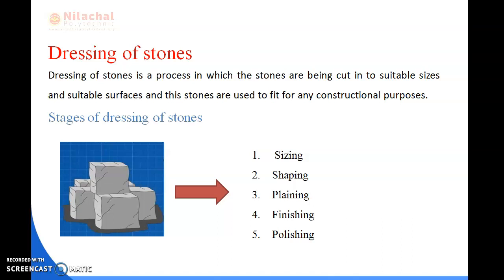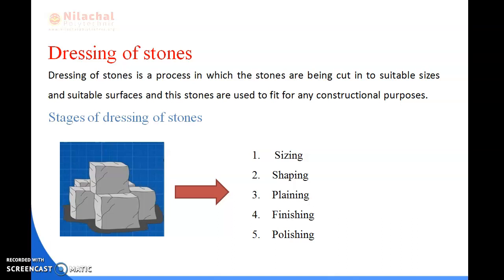And second is known as shaping. Shaping means once it is cut into desired dimensions, extra projections are removed from the stones. After it is cut from the stone, the extra projections or extra material are removed. Next is planing. Planing is a process of removing irregularities from the stone surfaces.